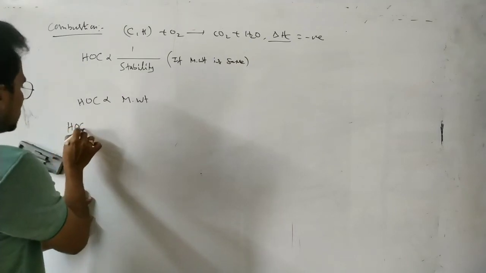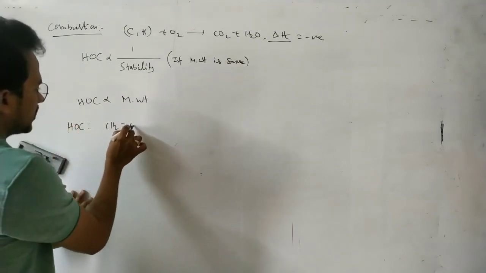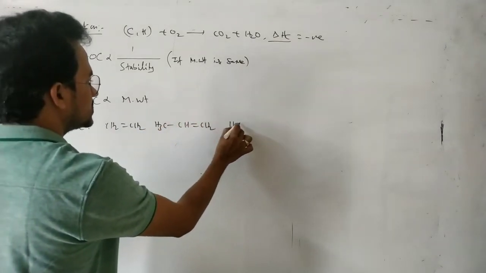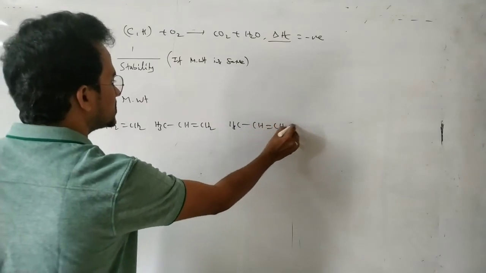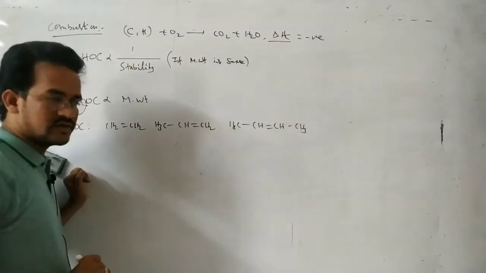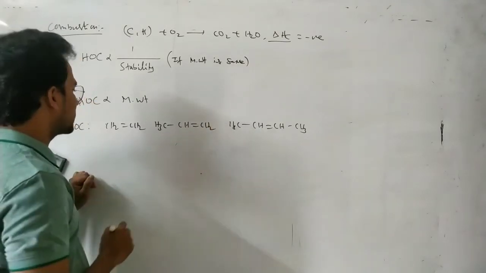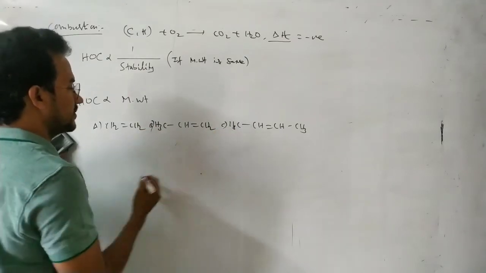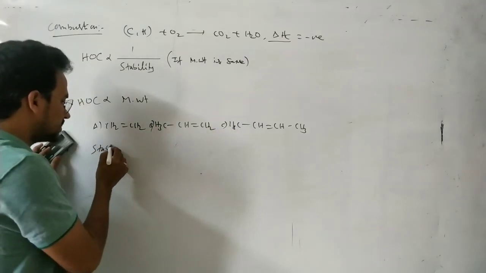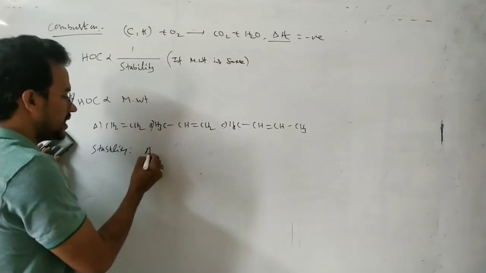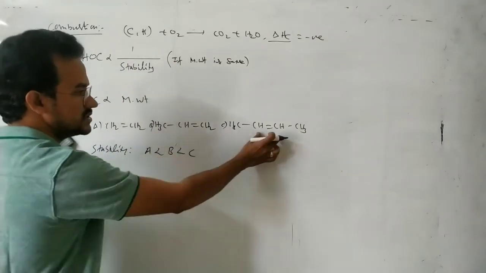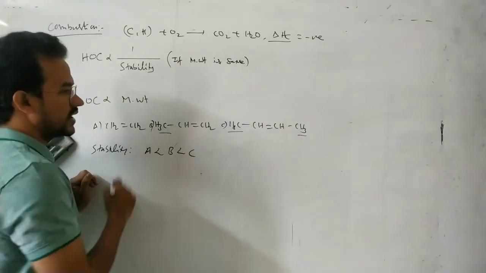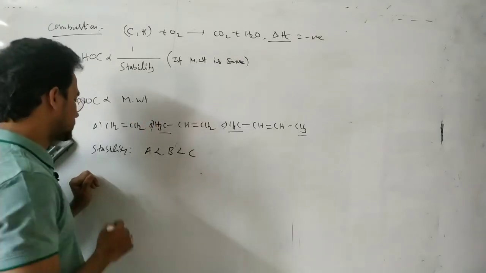See, CH2=CH2, CH3CH=CH2 and CH3CH=CHCH3. Which one has a higher heat of combustion? This one has a higher heat of combustion. Here it is A, this one is B, this one is C. First of all, let us write the stability of these alkenes. A is less than B, less than C. C is more stable because of more alpha hydrogens: 3, here 3, 6, that means more hyperconjugative structures.